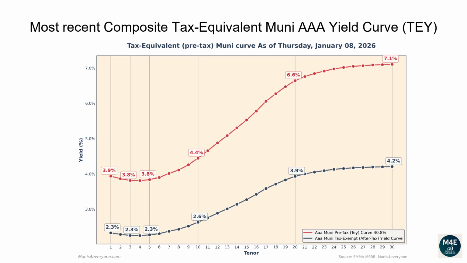The one-year tax-exempt yield is 2.33%, corresponding to a 3.94% tax-equivalent yield for investors in the top tax bracket. The two-year tax-equivalent yield is 3.86%. The 5-year tax-equivalent yield is 3.84%. The 10-year tax-equivalent yield is 4.45%. The 20-year tax-equivalent yield is 6.64%. The 30-year tax-equivalent yield is 7.11%.